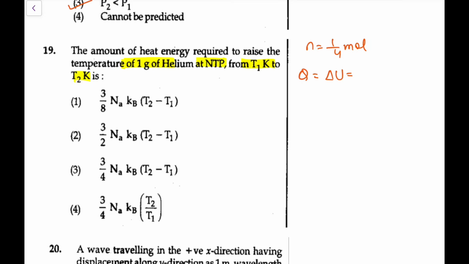So this is n Cv delta T, that is 1 by 4, Cv is 3R by 2, and delta T is T2 minus T1. So you can write this as 3R by 8 into T2 minus T1, and R you can write as Na into k, because R by Na is k, that is one and the same thing. Which option is correct? The first option is coming out as the correct one.